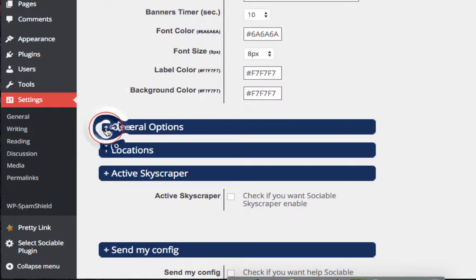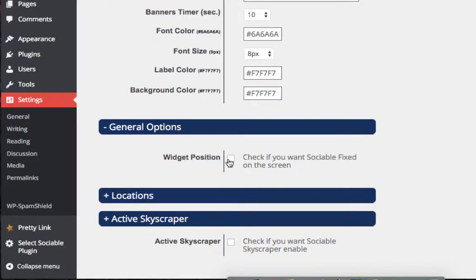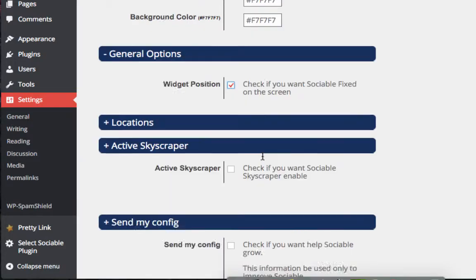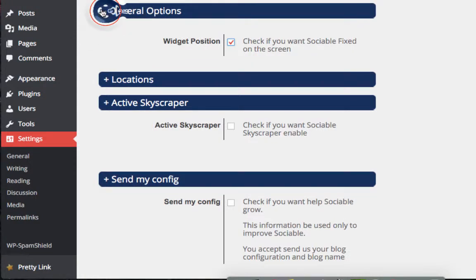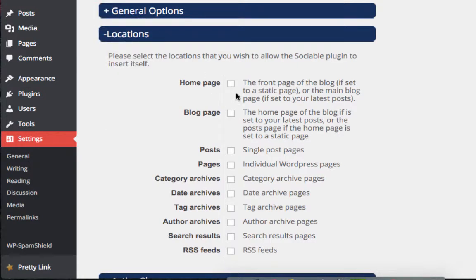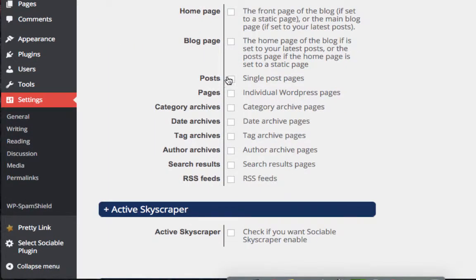And as we go down here, this is the general options. This is the widget position. Do you want it in a fixed position on the screen? Usually you do. You don't want it moving all over the place. And what location do you want it in? Do you want it on your home page? On all the blogs? On single pages? On individual WordPress pages? Right now I'm just going to put it on the home page because that's all we really have together right now. And I'm also going to put it on the blog page.